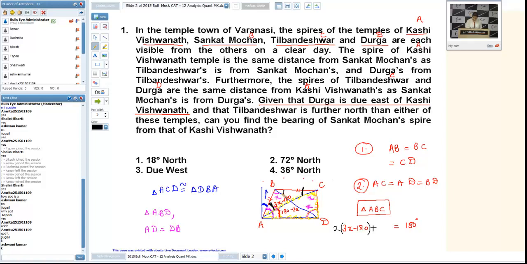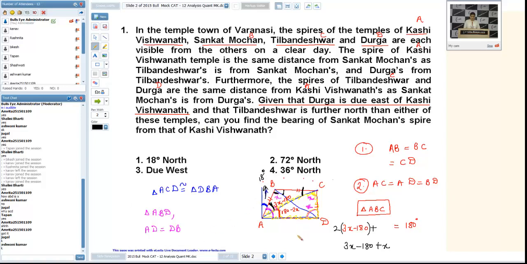Once again, with the same logic, if we extend this logic in another triangle, we'll get one more 3x minus 180 plus this small angle x. The total should be 180 degrees in this case. That's why we can calculate the x value, which comes out to be 72 degrees, and this blue angle will be 18 degrees. That is the answer in this question. Difficult question, avoidable.